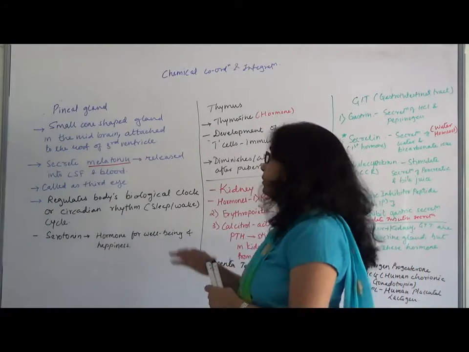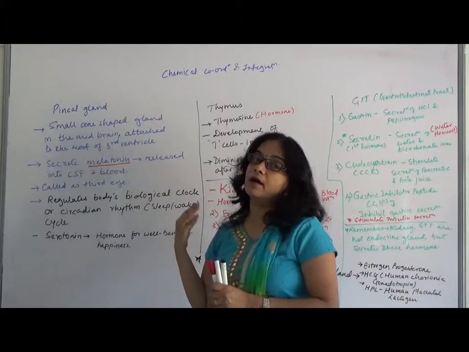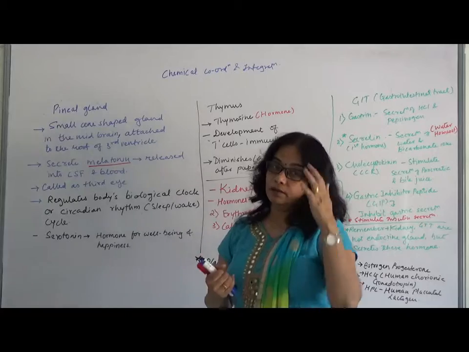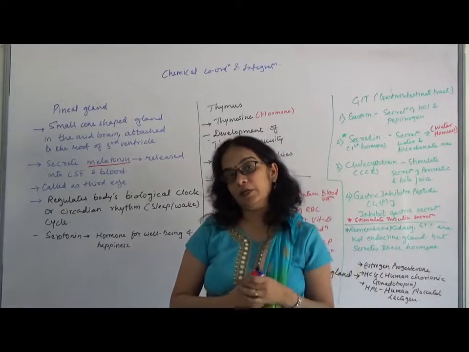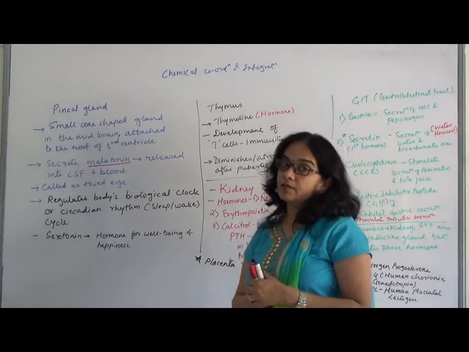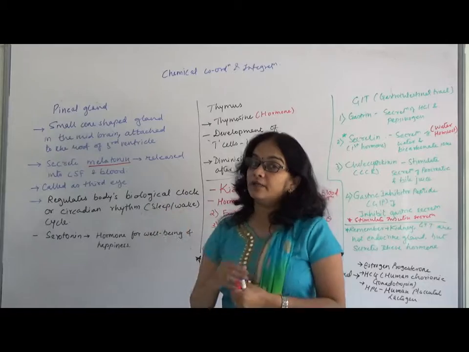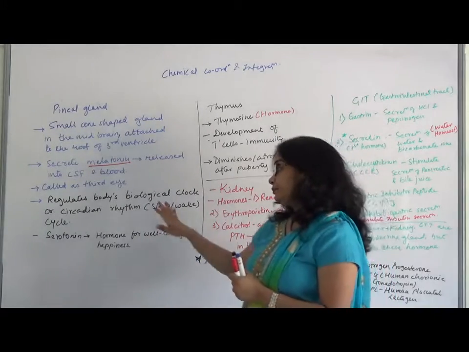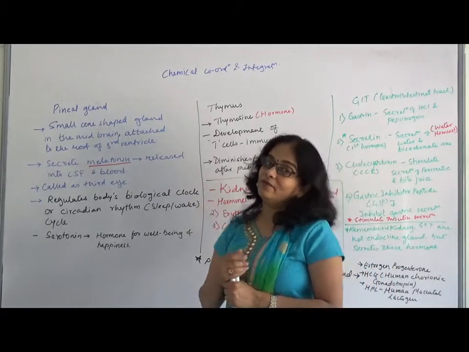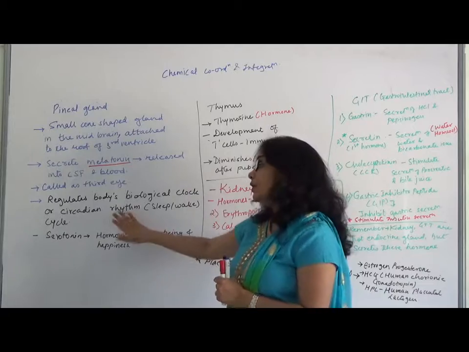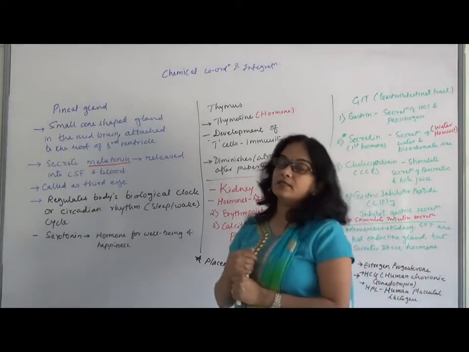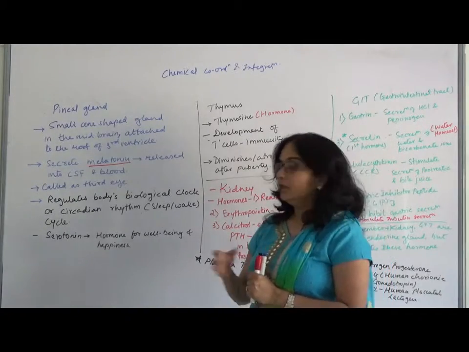that is regulated basically by this melatonin, that we call the sleep-wake cycle. Now it is said that melatonin secretion is more during the night or after dark. So शाम को जब sun set हो जाता है तो melatonin का secretion बढ़ जाता है, and thus it regulates our sleep-wake cycle. It is maximum after 9 PM at night. During the day this pineal gland is inactive, and so अपना तभी wake up period शुरू हो जाता है. So that is melatonin, which regulates the circadian rhythm or body's biological clock for 24 hours.